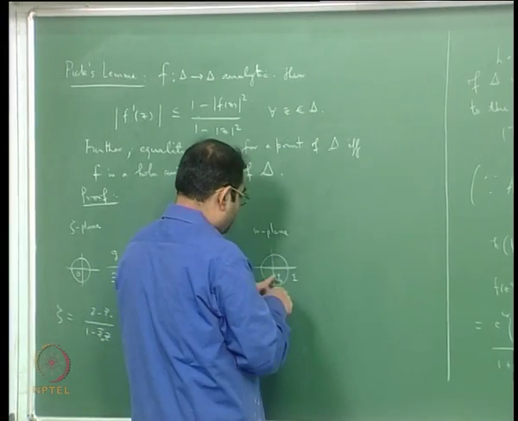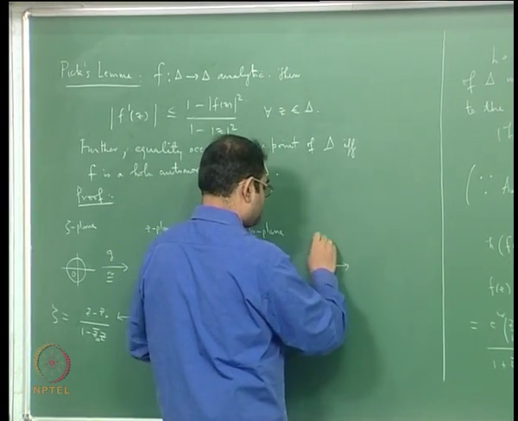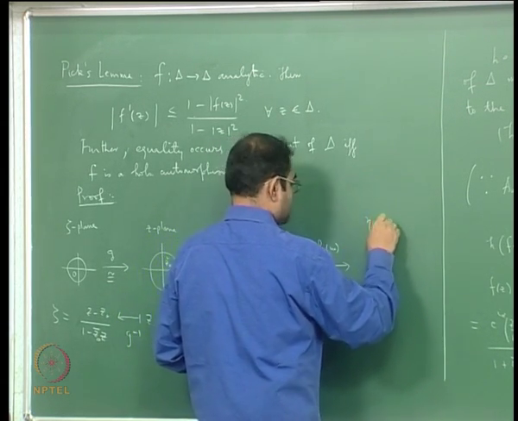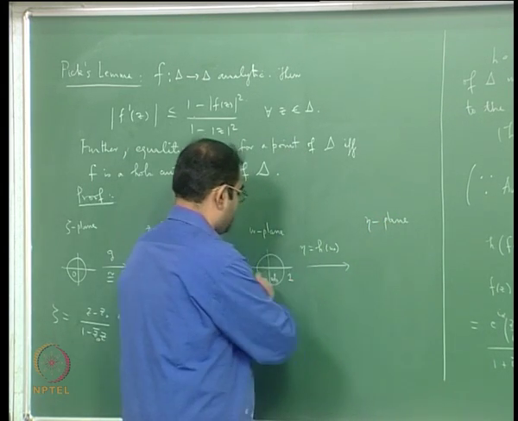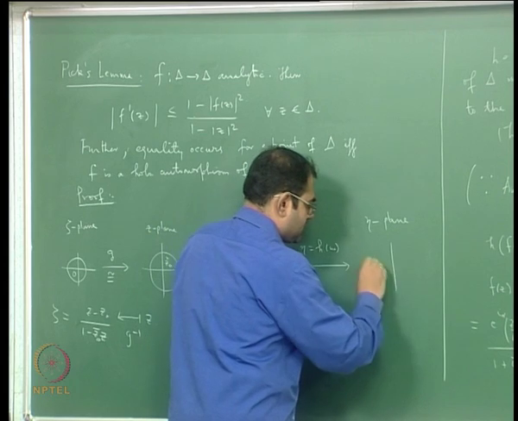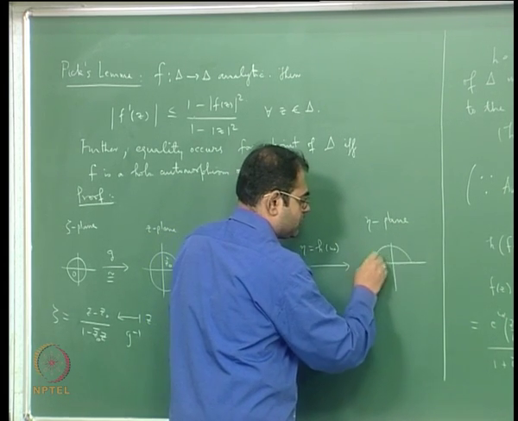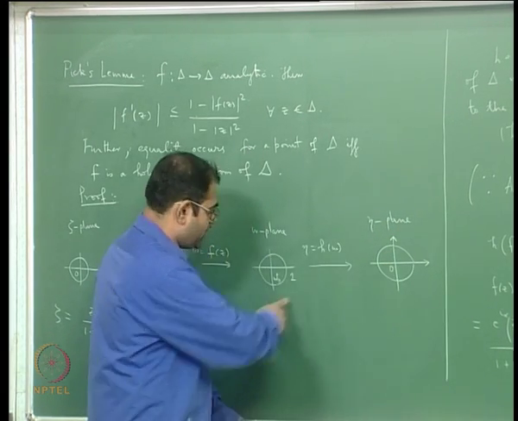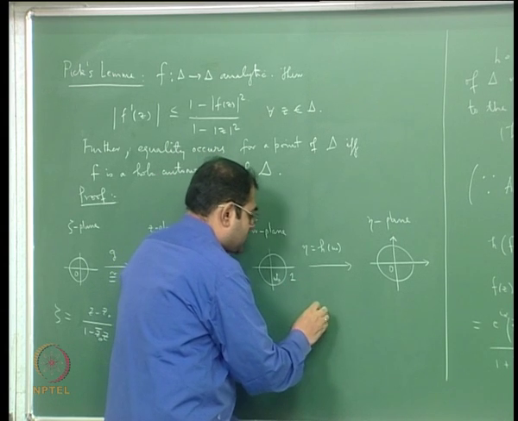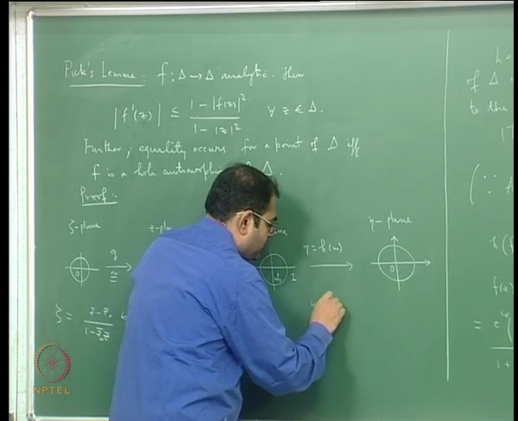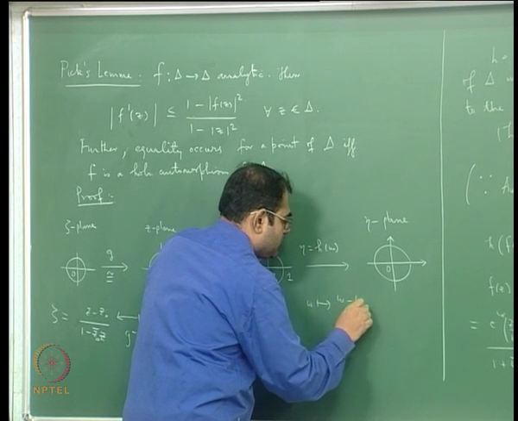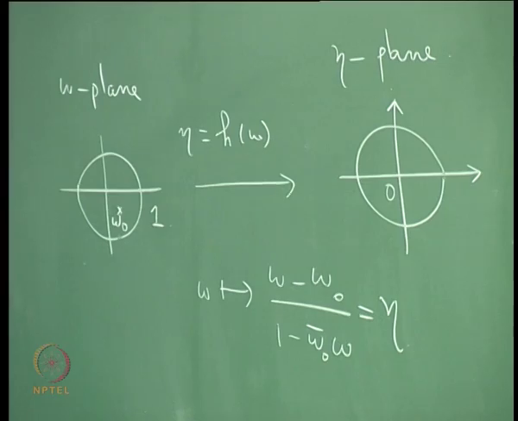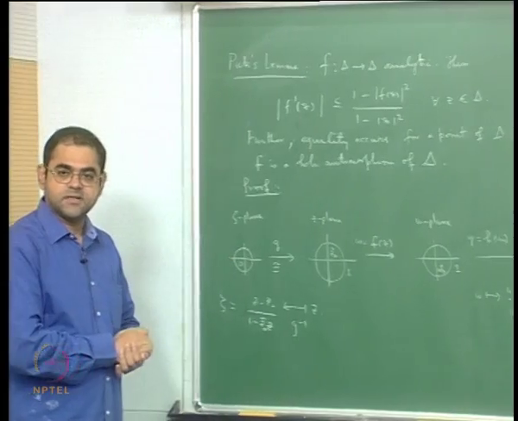And then here what I do is I take this map from here, eta is equal to h of w, which lands in the eta plane, and I'll take an automorphism of the unit disk that maps w0 to 0. And you know what that map is? It's w going to (w minus w0) by (1 minus w0 bar w), which is your eta. So I have this set of maps.